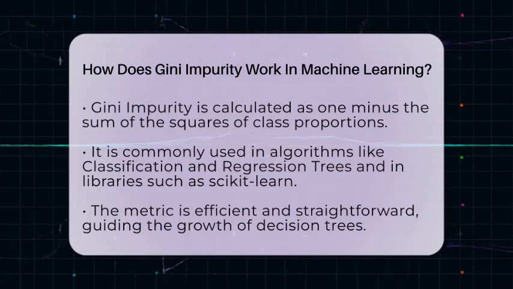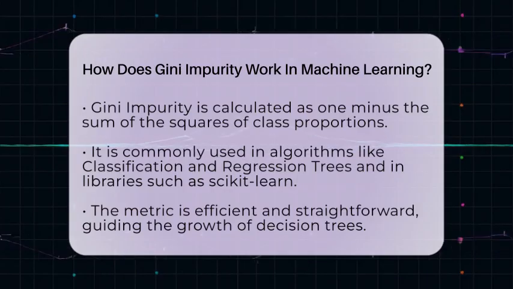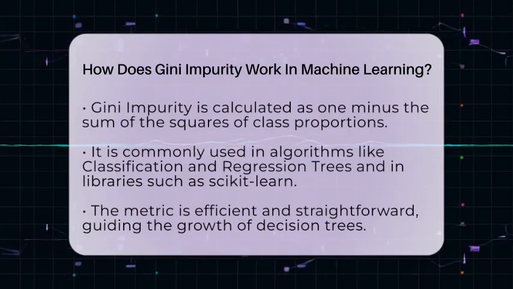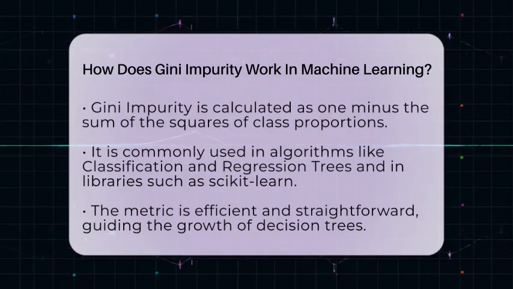Gini impurity is widely used in many implementations, such as the classification and regression trees algorithm and libraries like Scikit-learn. It is favored because it is efficient and straightforward. It guides the tree to grow by selecting splits that reduce uncertainty and increase homogeneity in child nodes. Understanding Gini impurity is important in the context of artificial intelligence and machine learning. It shows how decision trees make decisions based on data purity.